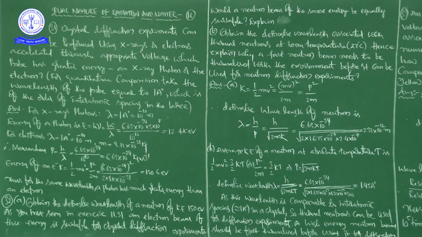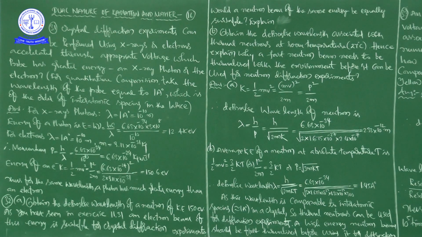Would a neutron beam of the same energy be equally suitable? Explain. This question has two parts.